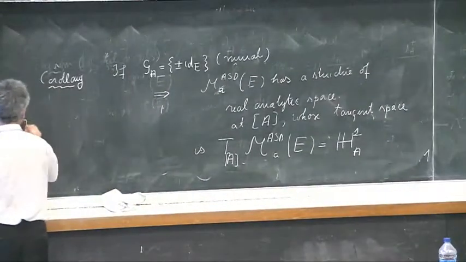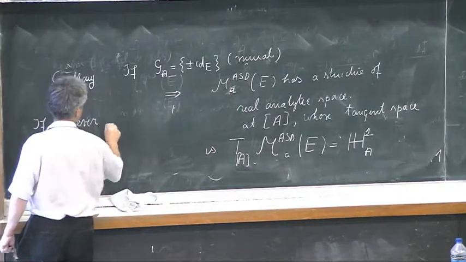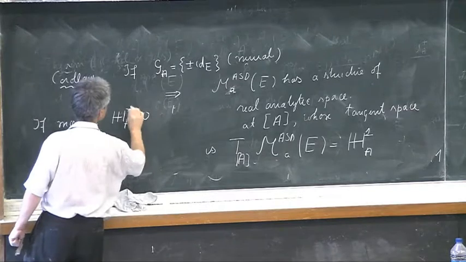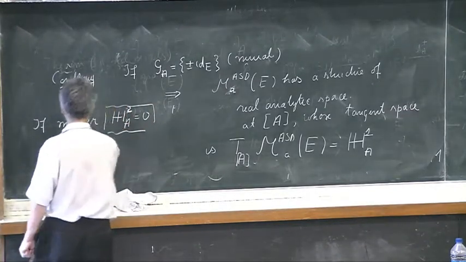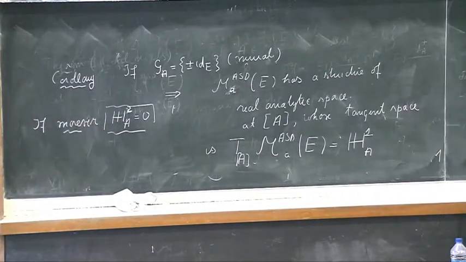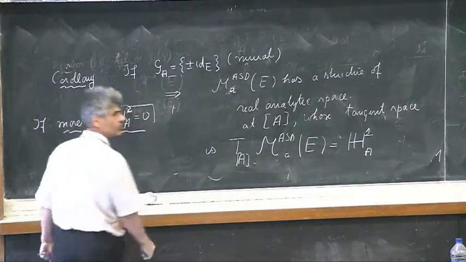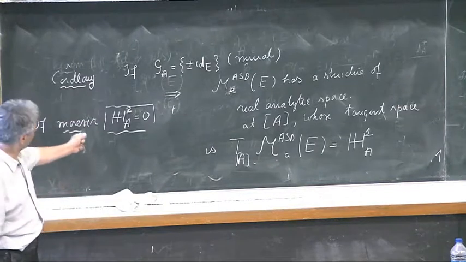If moreover H2 of A is 0, this is a very important case. Moreover, not only is the stabilizer minimal, but we also have that H2 vanishes. This is a very important problem to study.